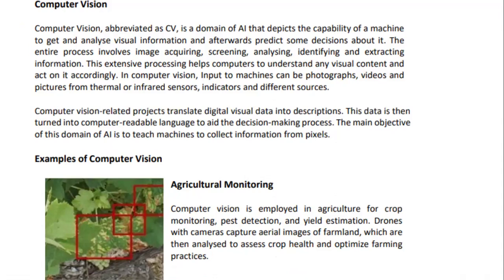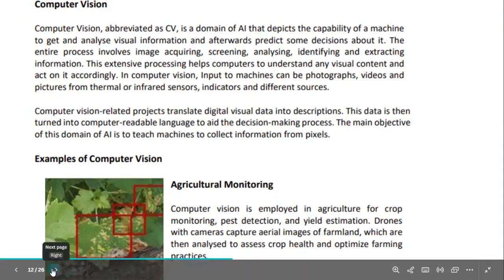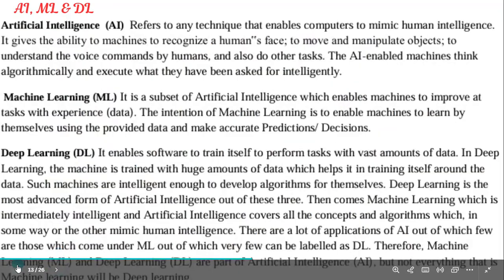Not only that, drones with cameras capture aerial images of farmland, which are then analyzed to assess crop health and optimize farming practices. Other than that, self-driving cars, surveillance systems, snapshots, many applications are there. Face lock, screen lock through the image, all this comes under what? Applications of computer vision, right?